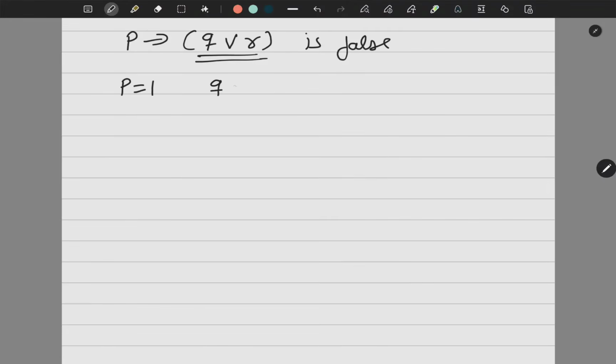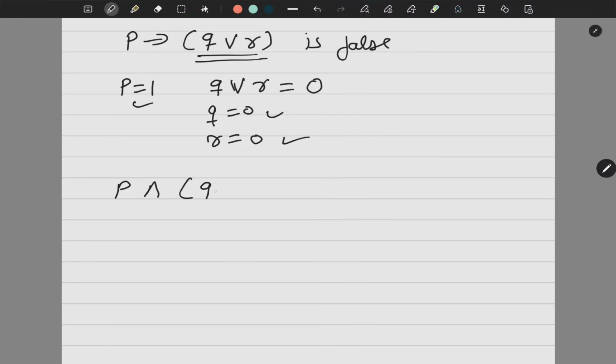Let us do one more question like this. Now you have to find out P, Q, R given that P implies Q or R is false. Again, conditional is false only in one case, when you studied but you failed. Means P is 1, the one you studied but flunked. Means Q or R is equal to 0. And we know that Q or R is 0 only once, when both the values are 0. So Q is equal to 0 and R is equal to 0. So this is my answer. Simple.